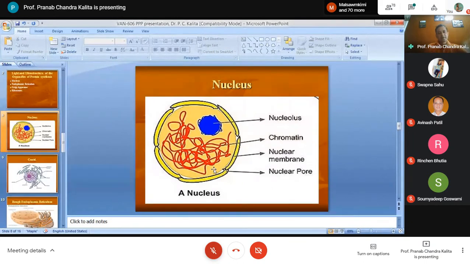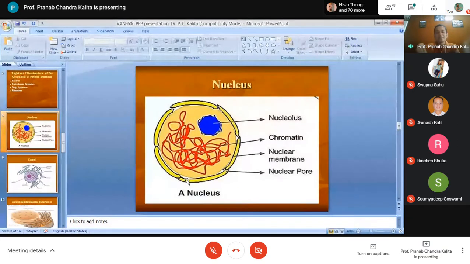Normally, what is the shape of the nucleus? Do you have any idea from your 10+2 studies? Yes, right. One important point about the nucleus is that it is the largest cellular organelle.